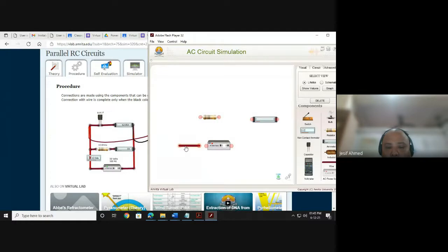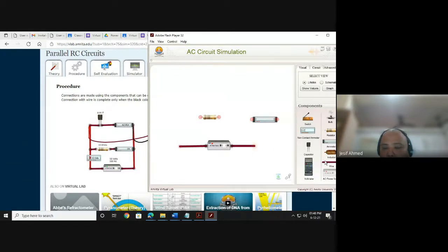So let us put it here, and the two ends can be connected only when you drag one end of your wire to the dot. Once it is black, it is connected. Suppose I take a wire and I put it here. You can see the black dot is coming. That means it is connected now. Unless you see the black dot, that means the wire is not connected.